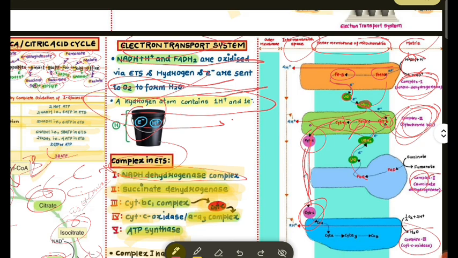goes to complex 4. Here succinate convert into fumarate, FAD and FES take electron to the complex 3, and complex 3 takes electron here and release proton in the intermembranous space of here, and this electron release proton here. Okay, all the proton stored here, inner membrane of mitochondria होता है. So all cytochrome C goes to complex 4. Then